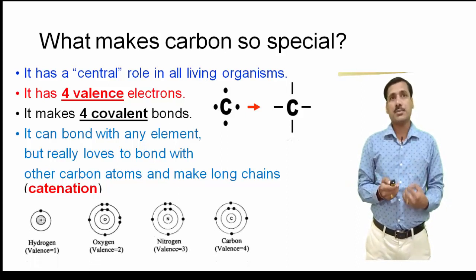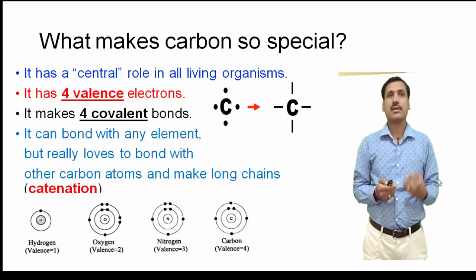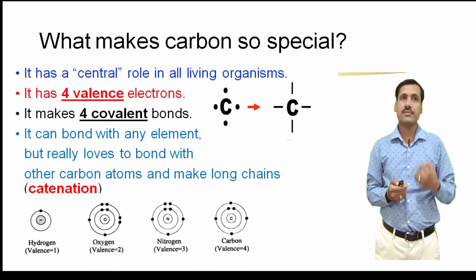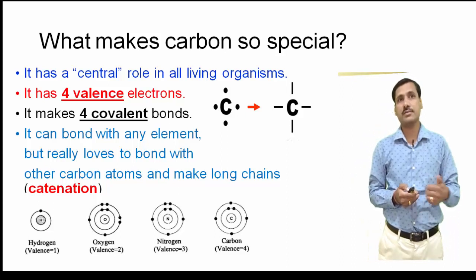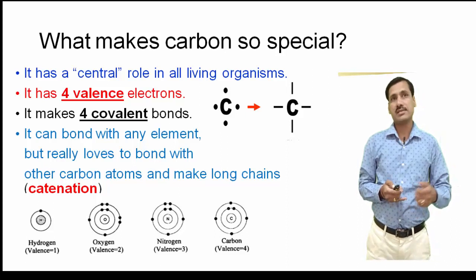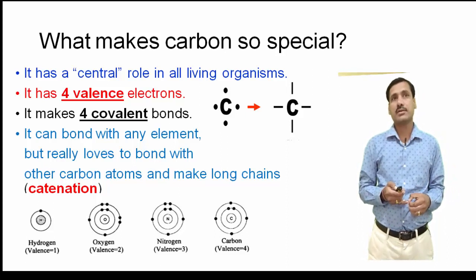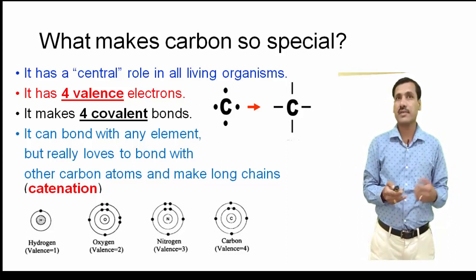If you compare carbon with other elements, particularly hydrogen, which has 1 valence electron, it can form 1 bond only. You can compare with oxygen, which can form 2 bonds as it contains 2 unpaired electrons in its valence shell.